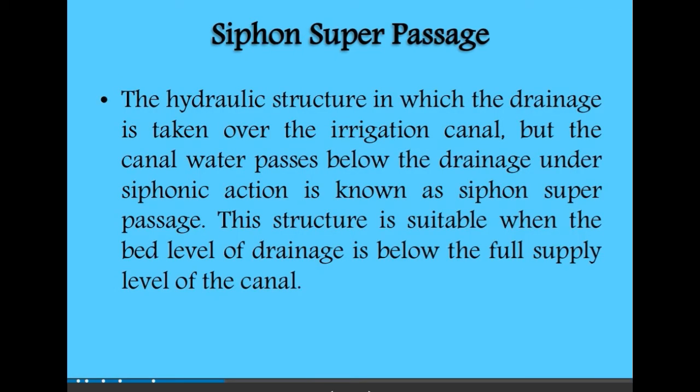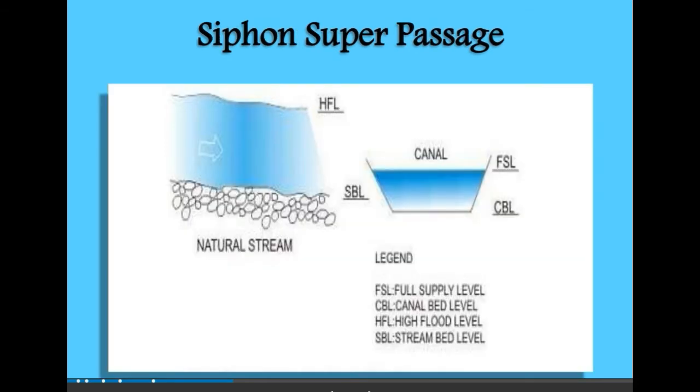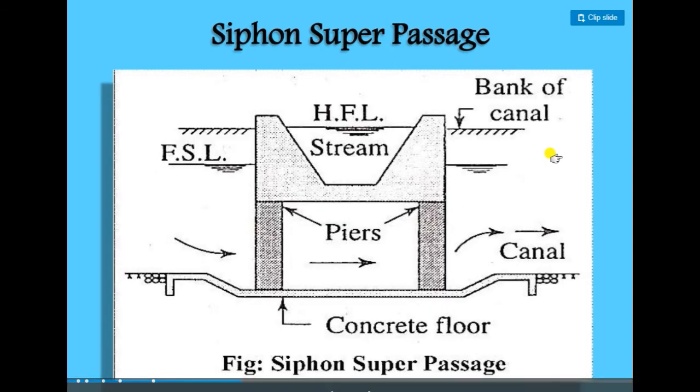Next is the siphon super passage. It has the same construction. The only change is that the bed level is lower than the FSL of the canal, so the flow creates siphonic action. See in the picture, that is the stream and that is the canal, and when the canal water passes, it flows through that siphonic action.